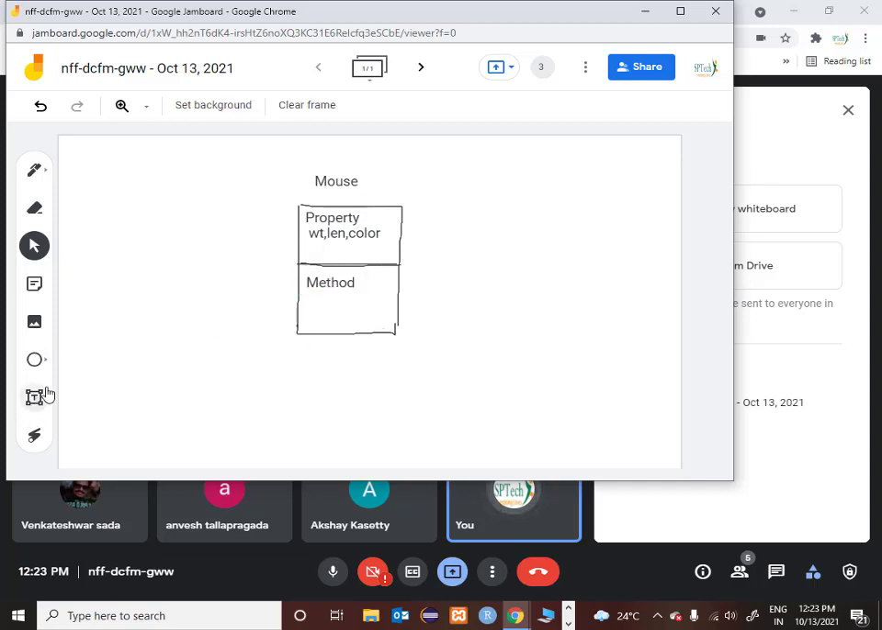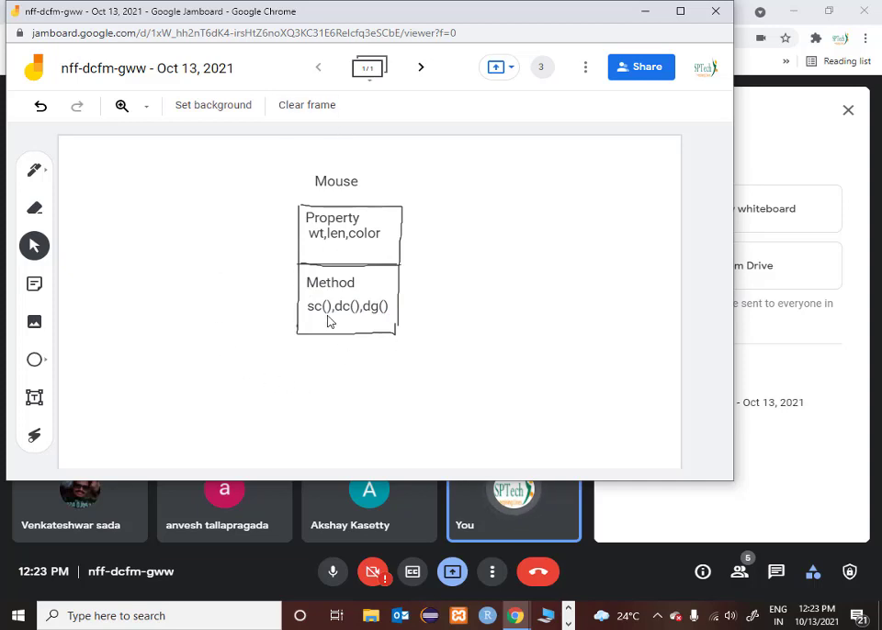And what are the methods of mouse? I'll call it SC. SC means single click. I don't have space, that's why I'm shortening it. Then DC. DC stands for double click. Then DG stands for drag. So these are some of the functionalities of your mouse.